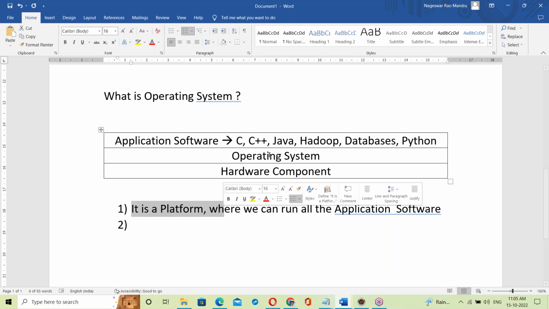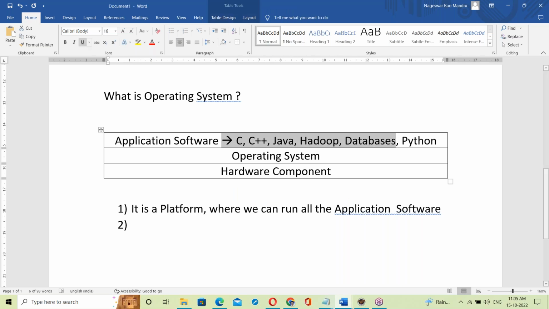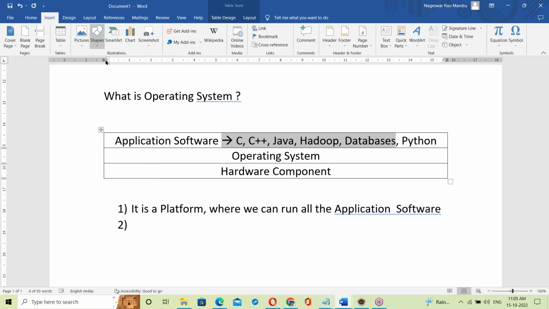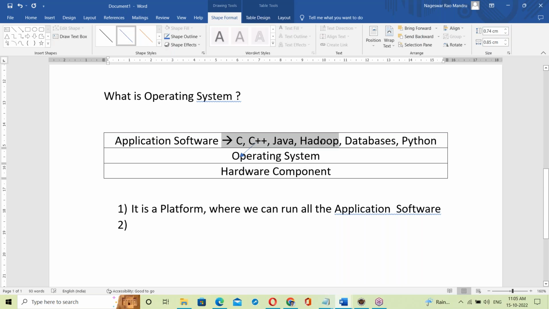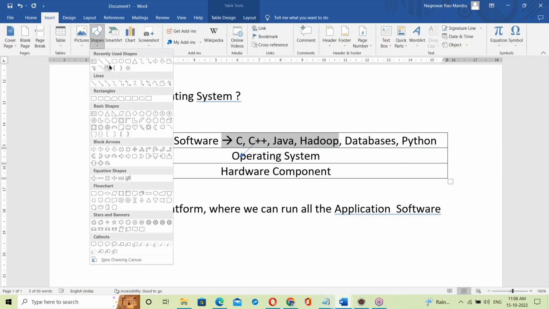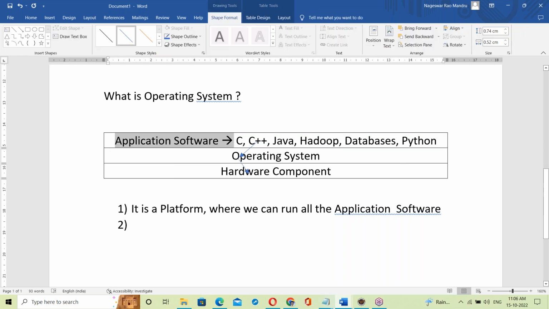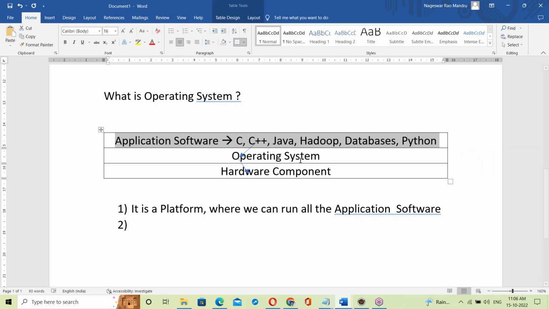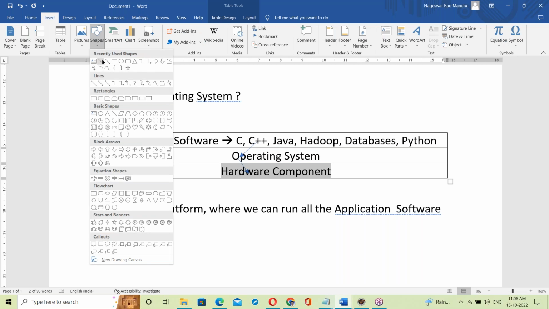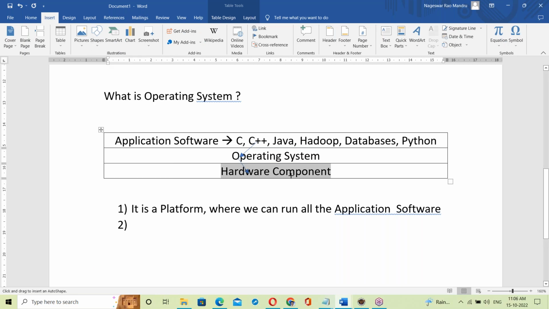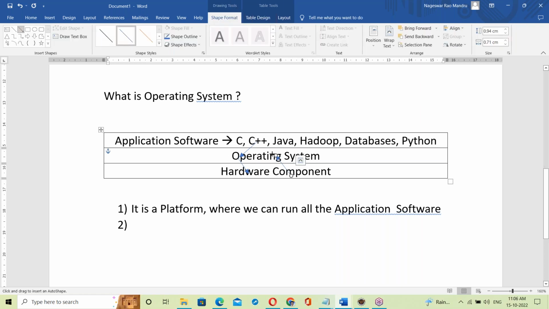But it is not only a platform. Suppose these programs generate some output data. First of all, the output of all the programs is delivered to the OS, and then transferred to the output device. Similarly, suppose data is read from the keyboard: from the keyboard to the OS, and then from the OS to the programs.